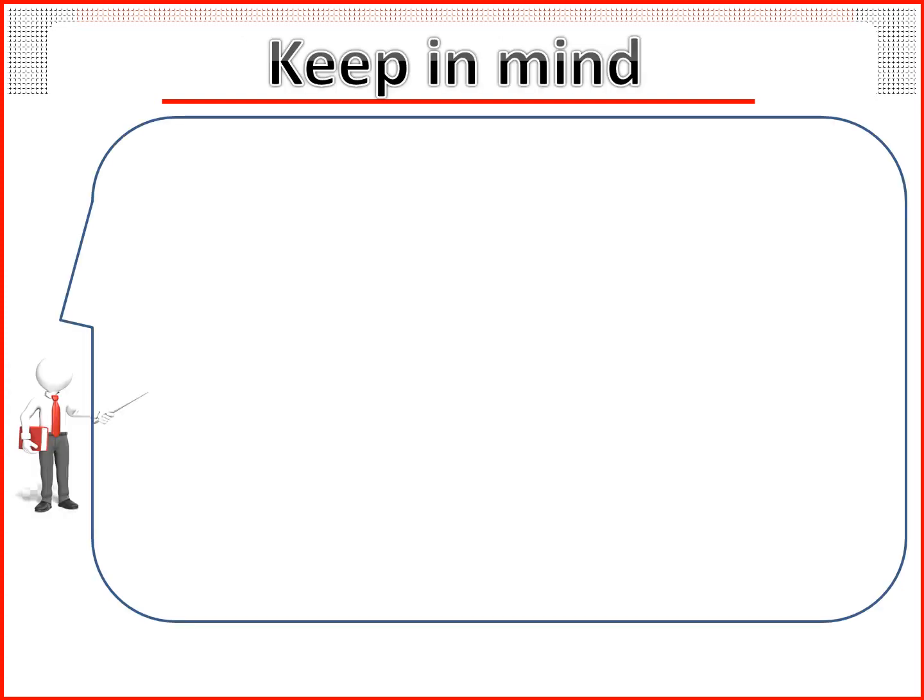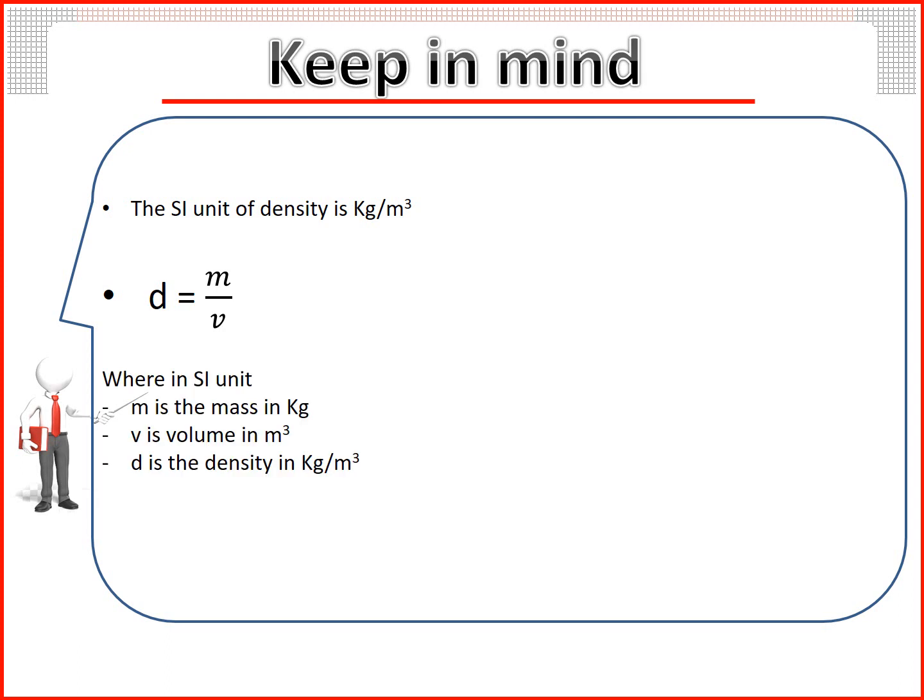Keep in mind, the SI unit of density is kilogram per meter cube. Density equal mass over volume, where in SI unit, M is the mass in kilogram, V is the volume in meter cube, D is the density in kilogram per meter cube.